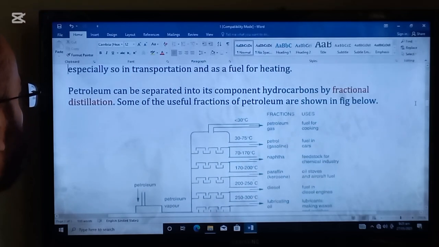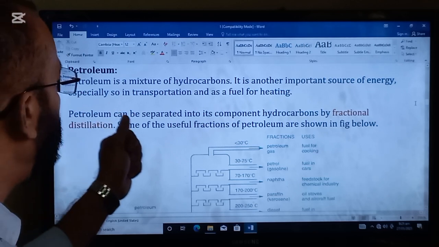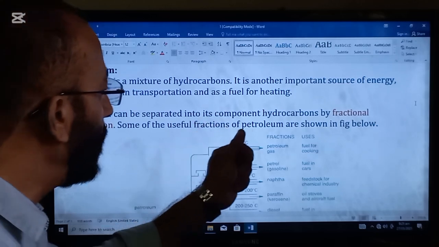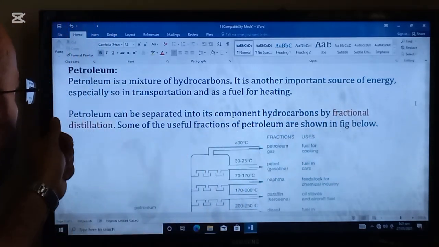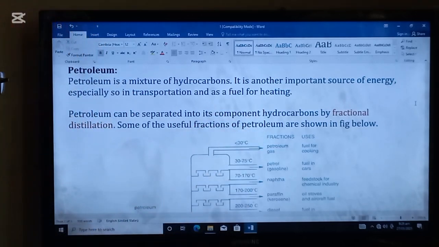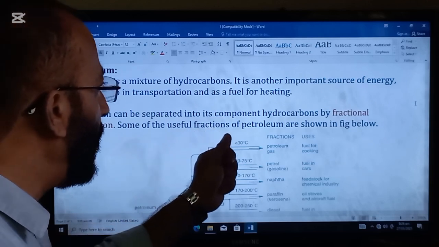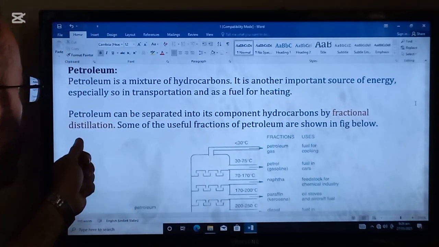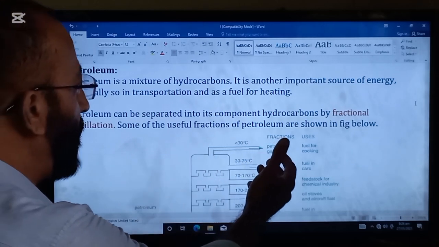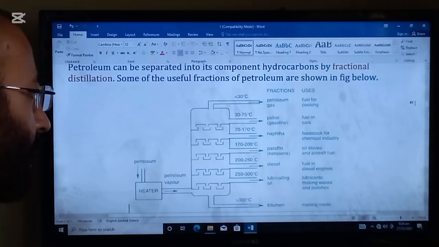Next topic which we are going to read is petroleum. Petroleum is a mixture of hydrocarbons. It is another important source of energy, especially so in transportation and as a fuel for heating. Petroleum can be separated into its components, hydrocarbons, by fractional distillation. Some of the useful fractions of the petroleum are shown in the figure below. And here is the figure.